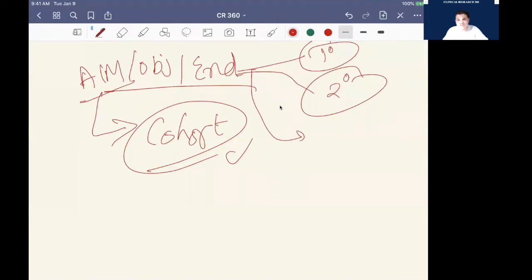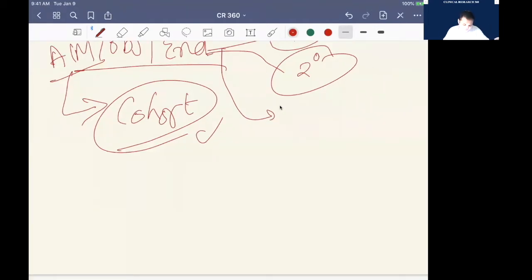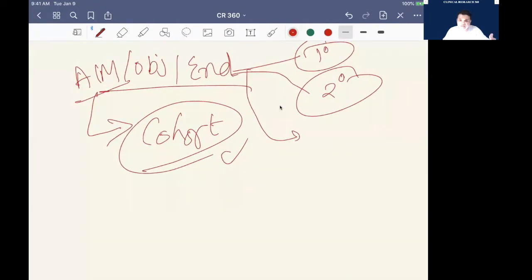You are choosing some particular type of patient or data, or some particular type of hospital, or some particular type of population, like you want to study heart disease in African American or in Hispanic. Those are the cohorts you have to choose. Whether you are doing a study in adult or pediatric, that is the cohort. So you choose your cohort, and only then can you decide the aim properly. And once you decide that, you collect the data, right?